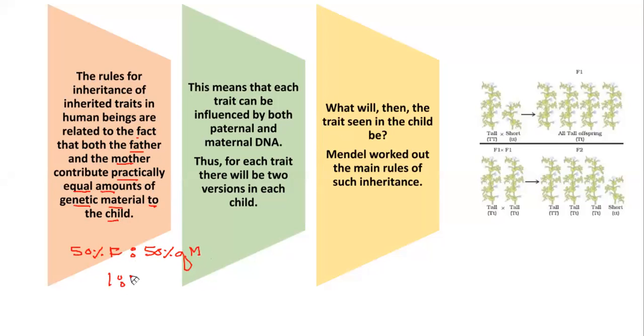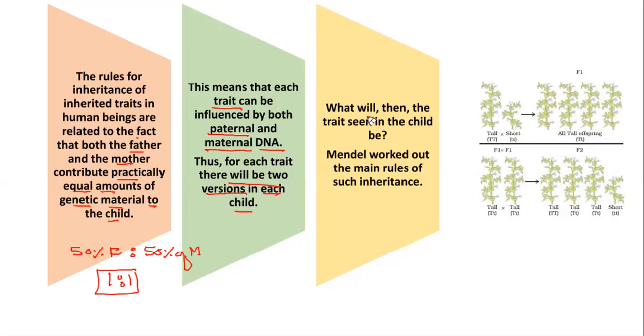Hence the ratio is 1:1. This means that each trait can be influenced by both paternal and maternal DNA. Thus, for each trait, there will be two versions in each child.